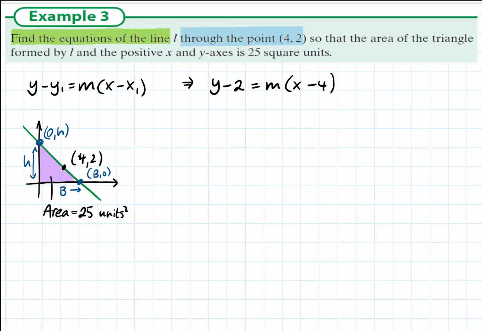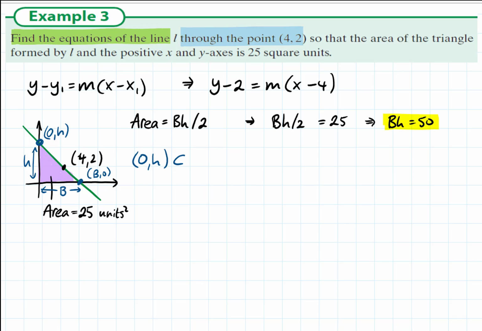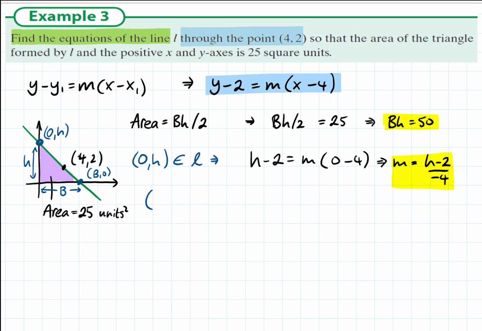Now we know the area of a triangle is half base times perpendicular height. In this case, that's equal to 25, so base times height is equal to 50. Okay, that's the first equation. Now, we're going to create two more equations. One by subbing in the point (0, h) into the equation of the line, because (0, h) is on L. So we put 0 in for x and h in for y, and we end up with the formula that m is equal to (h minus 2) all divided by negative 4.